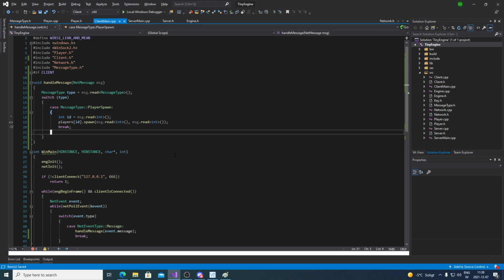Okay, so now when a user connects to the server, we're gonna send out a broadcast message telling all users to spawn a player with specified ID at specified location.